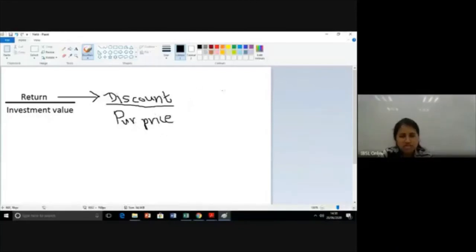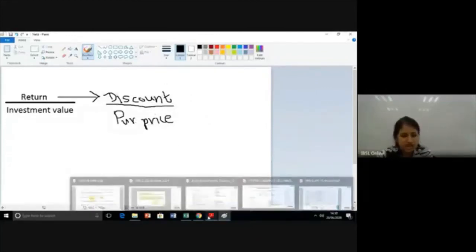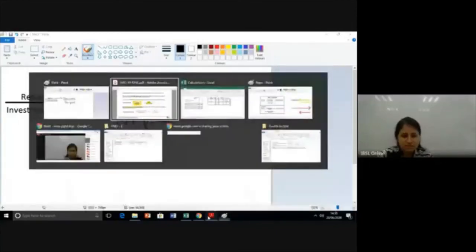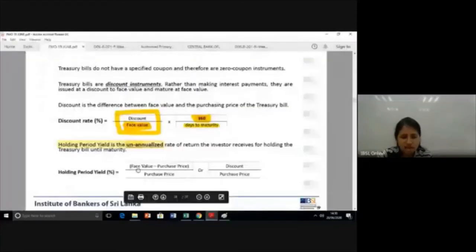Now, do you need a 365 component here? No. Why? It's holding period. It's unannualized. So we stop from here itself. So there you can see, this is the formula. You will have discount divided by purchase price, or this is all face value minus purchase price divided by purchase price. Okay. Understand that when you understand a certain concept, it's very easy for you to think.